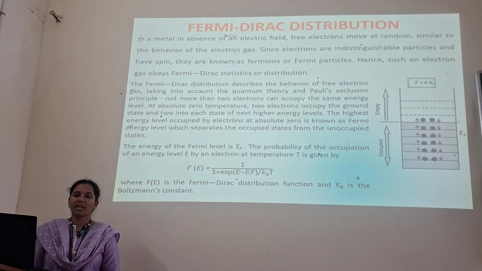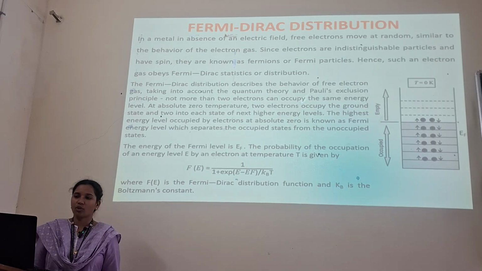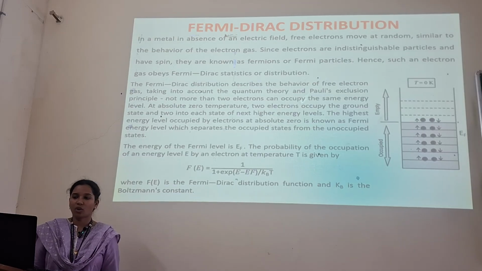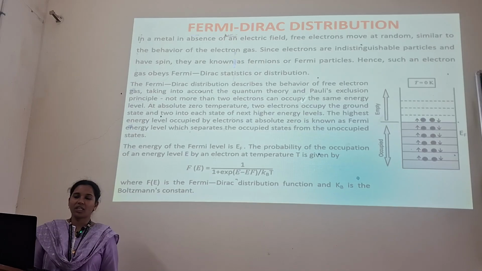And next one is the Fermi-Dirac distribution. In a metal in the absence of an electric field, free electrons move at random, similar to the behavior of an electron gas. Since electrons are indistinguishable particles and have spin, they are also known as Fermi particles. Hence, such electron gas obeys the Fermi-Dirac statistics or distribution. The Fermi-Dirac distribution describes the behavior of free electron gas taking into account the quantum theory of Pauli's exclusion principle, that is, not more than 2 electrons can occupy the same energy level.